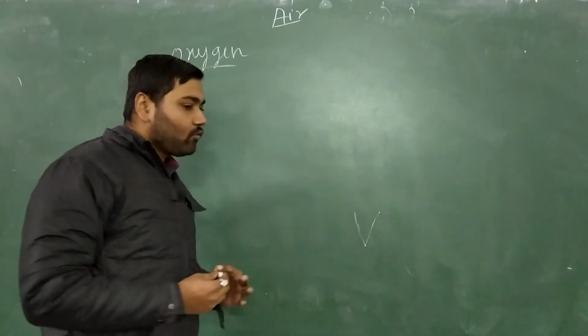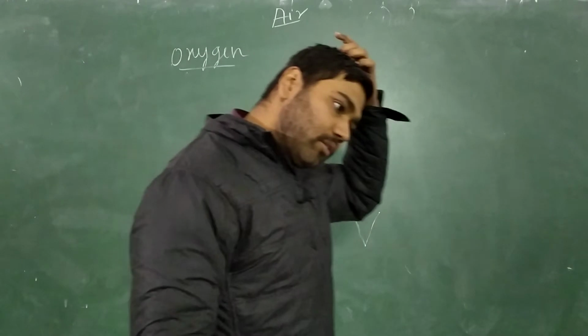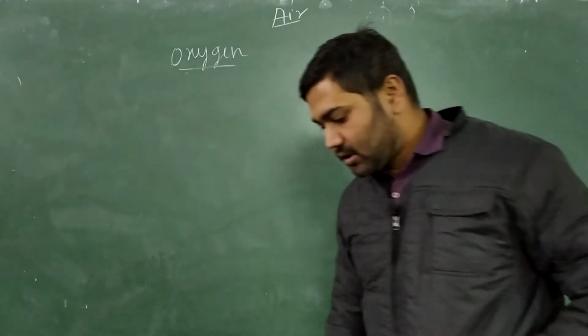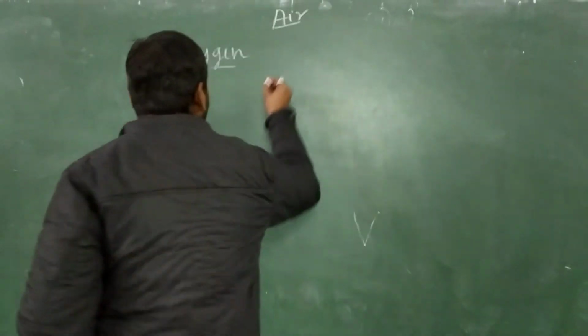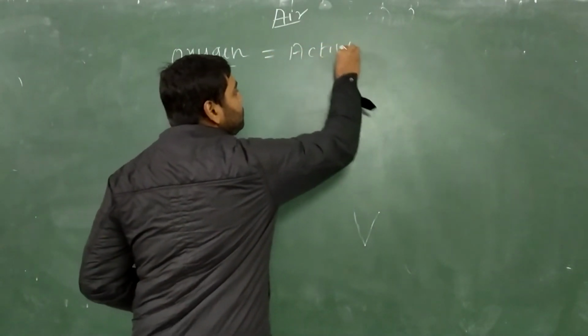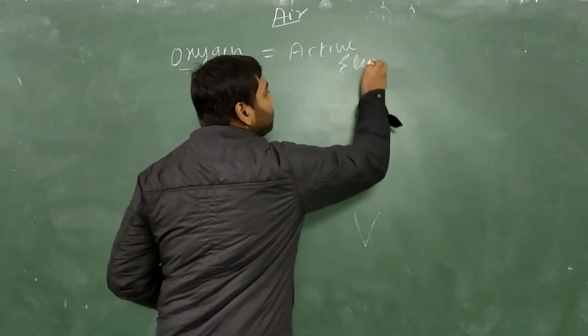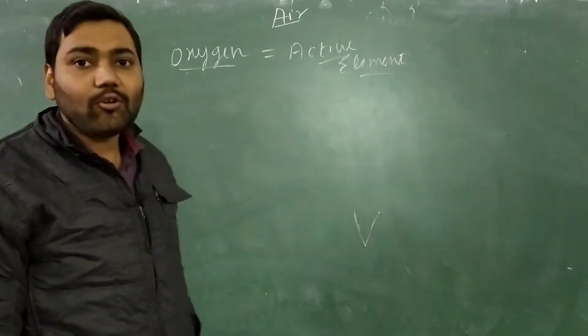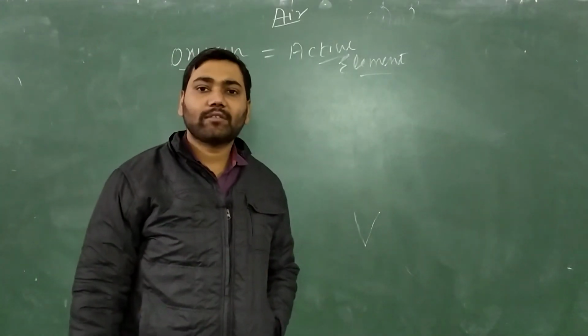So this is oxygen, but oxygen is a very active element. Active, because it also supports combustion. What is combustion?